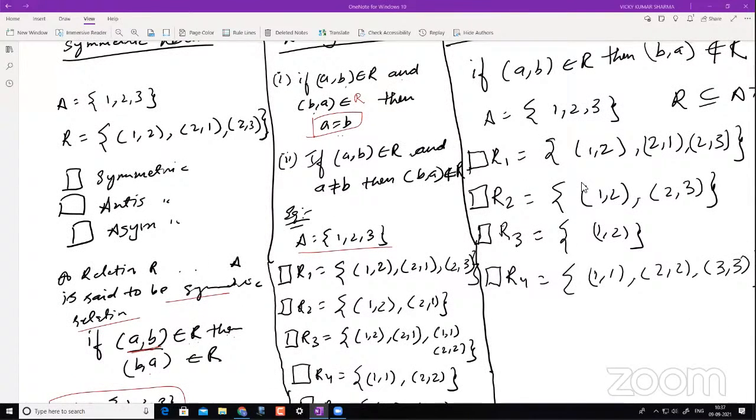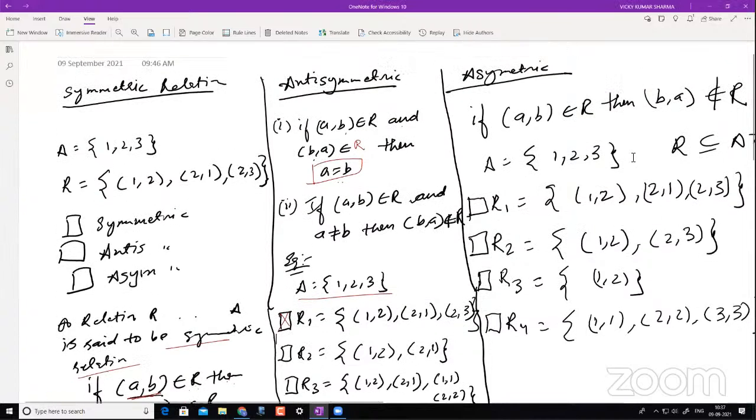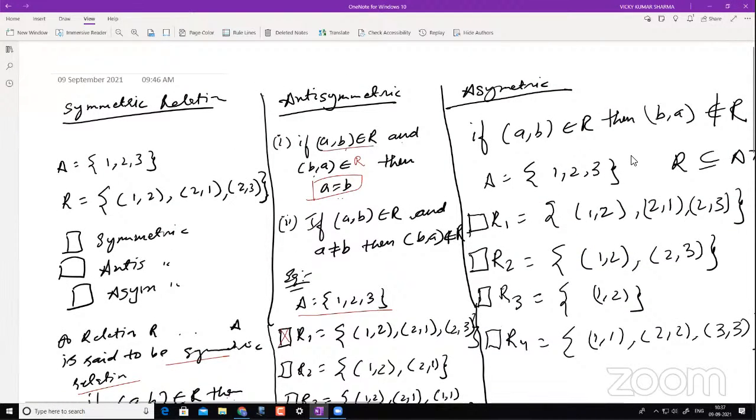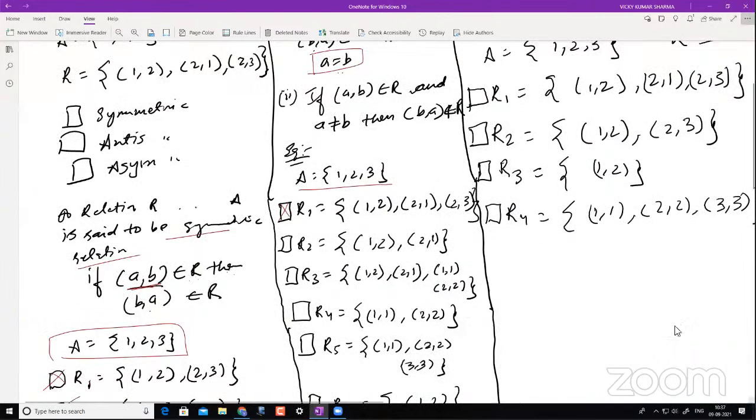Basically, this is not an antisymmetric relation, just because of this definition. If A comma B belongs to R and B comma A belongs to R, with this AND condition, only if these two are happening will you check for antisymmetric. If this condition is not fulfilled, then it also becomes antisymmetric. We have to take care of that, and you will understand eventually as we are doing it.